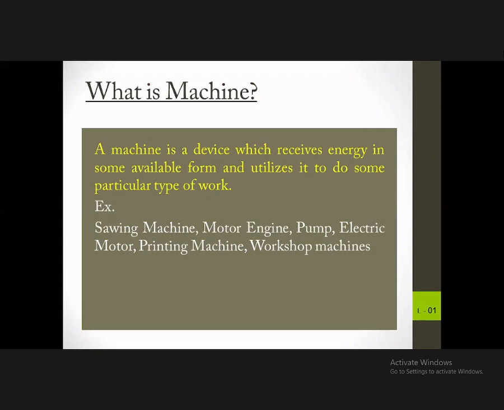A machine is a device which receives energy in some available form and utilizes it to do some particular type of work. For example, sewing machine, automobile engine, pump, electric motor, printing machines, workshop machines. There are so many in use today. So if you think about a machine, it is like, for example,